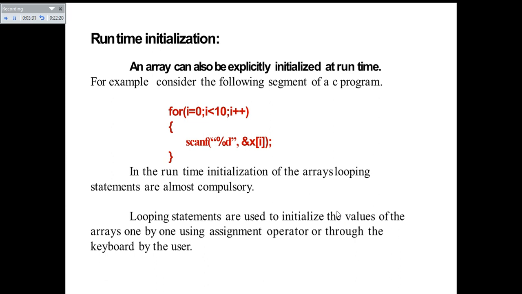So you can initialize just like x of I equal to I. Value I is initially 0, so x of 0 will be 0. X of 1 in the next iteration will be assigned the value 1, and x of 2 will become 2. Like that, it will store x of 9 equal to 9. After that, I value will reach 10, so x of 10 will not be stored with 10, and the loop will come out.